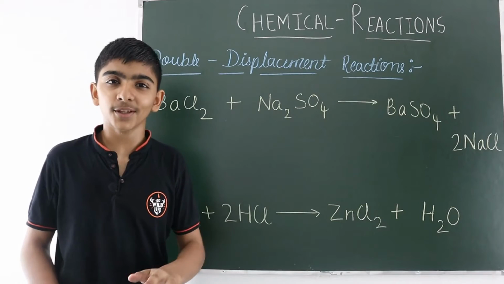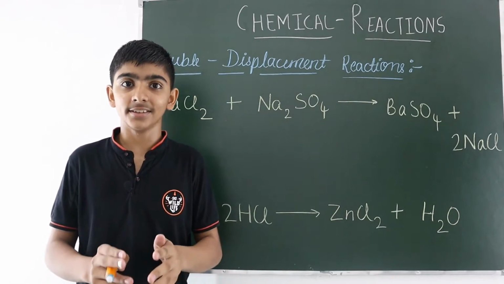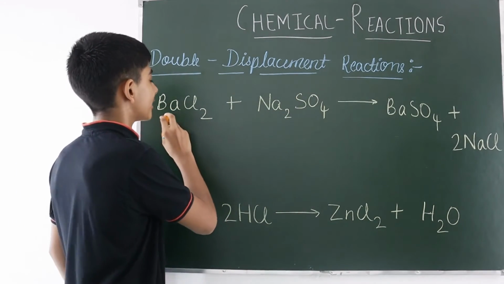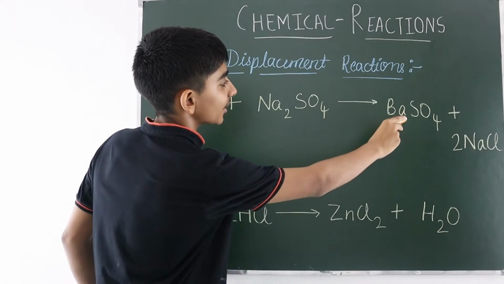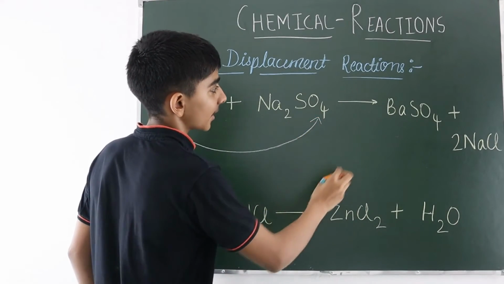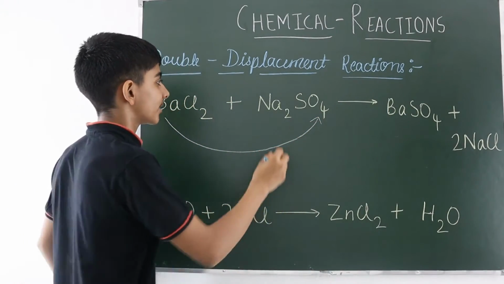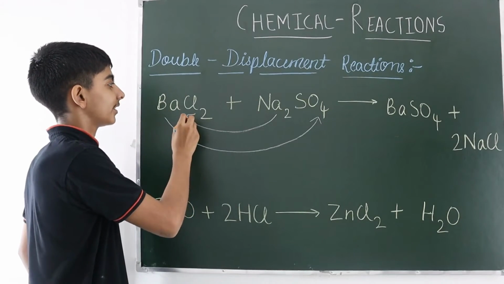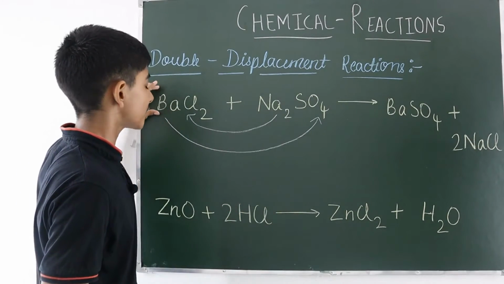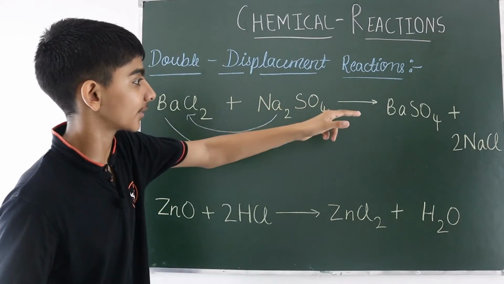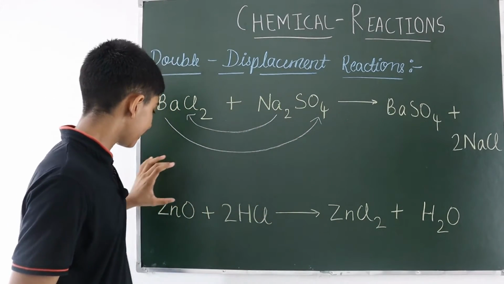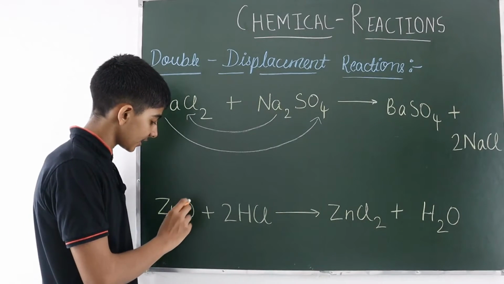Now how does double displacement reaction take place in these chemical reactions. So here is the barium chloride. See, barium sulfate plus sodium chloride. Sodium with the chloride. See how these elements change their position. Barium changes position, it goes with the sulfate, barium sulfate, and sodium with the chloride, sodium chloride. In the other example, it is zinc oxide.